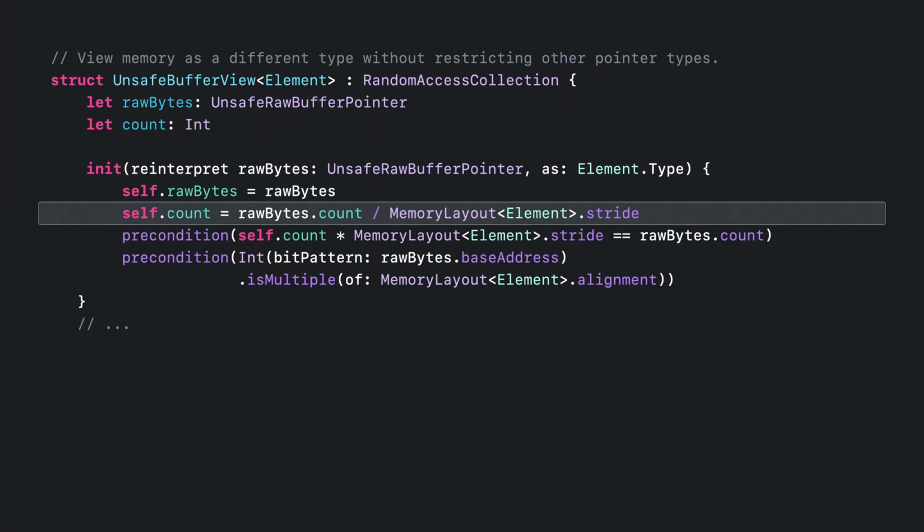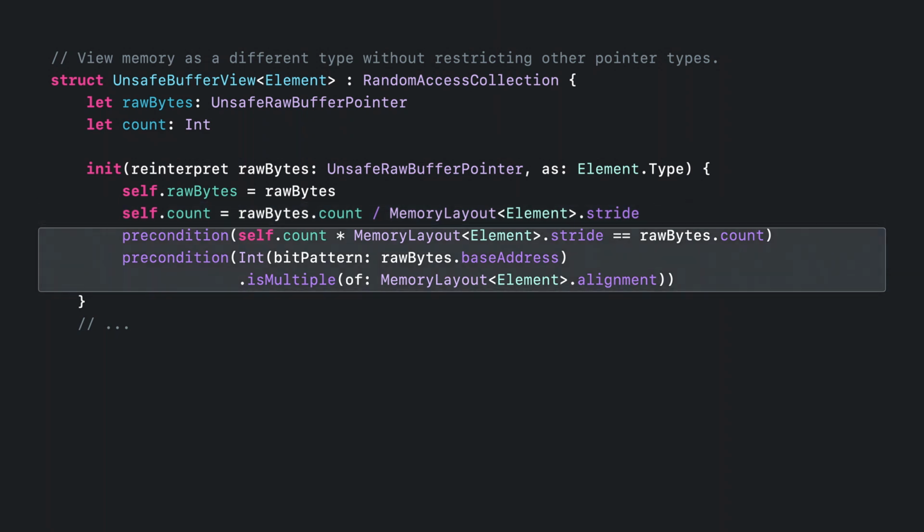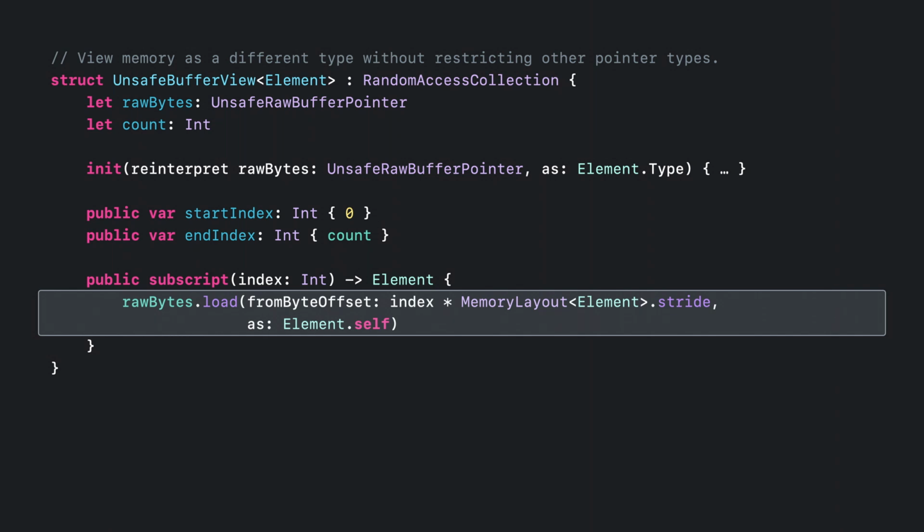To create a BufferView over a raw buffer, we compute the number of elements that fit in the buffer based on the element stride. And of course, we add preconditions to verify the buffer has the correct number of bytes and alignment. Now, to read an indexed element, we just compute its byte offset and ask the raw buffer to load our element type. Since loading from raw memory is safe with respect to pointer types, we don't need to worry about how other code views the same memory. Our BufferView lets us reinterpret the sequence of bytes safely while retaining the element type, so there's no need to use a typed pointer.